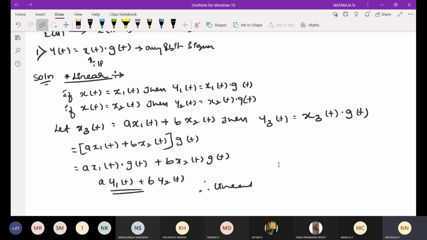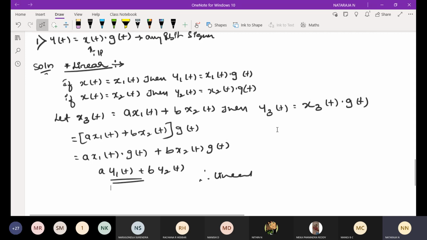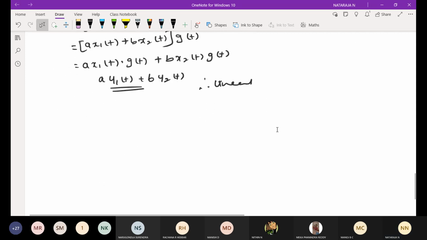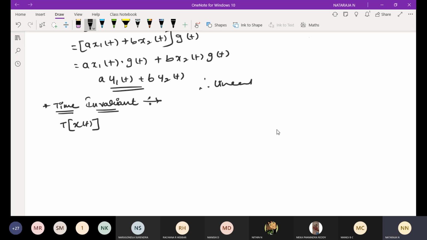Next, we'll check for time invariant. Okay, here the transfer function of x of t is equal to x of t into g of t.